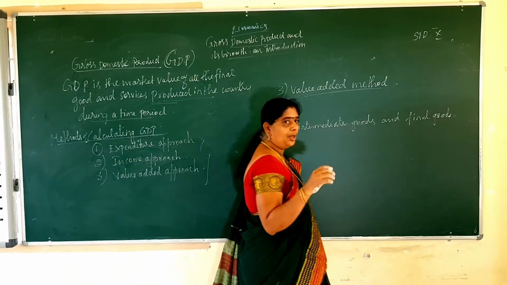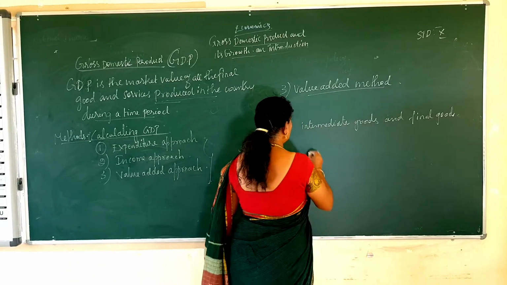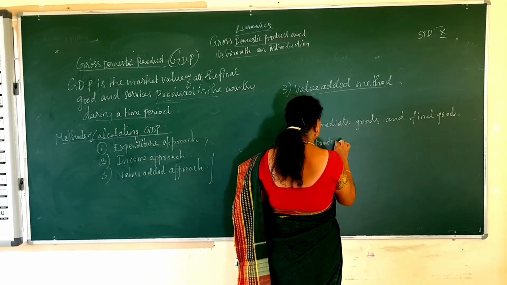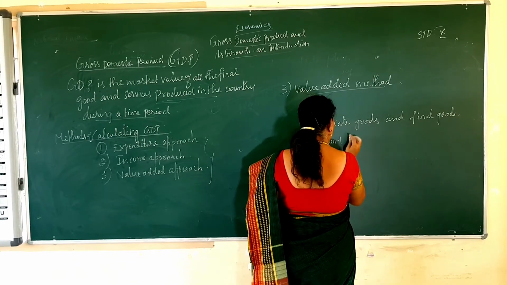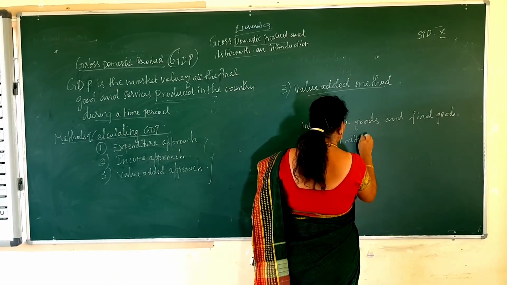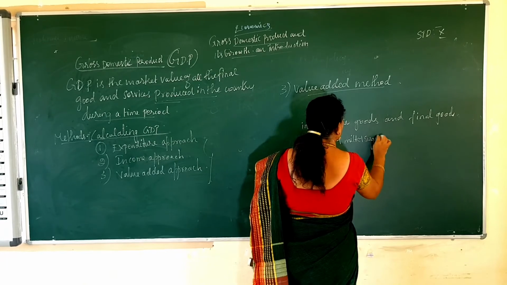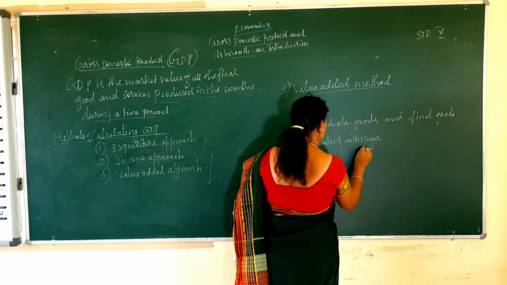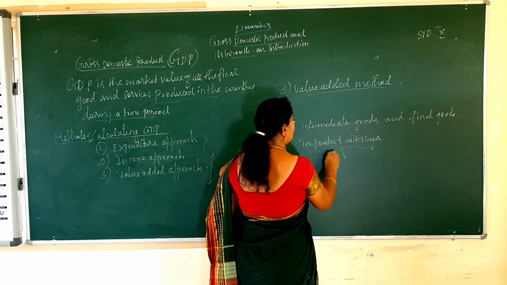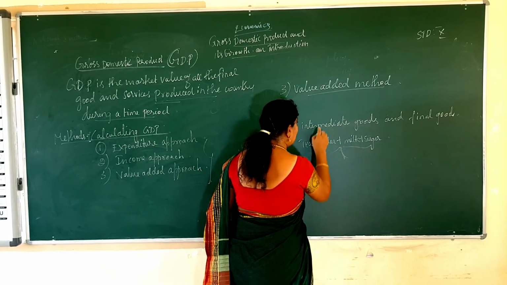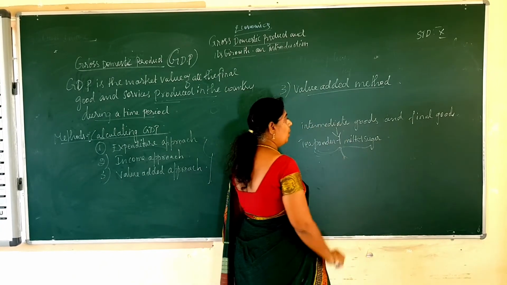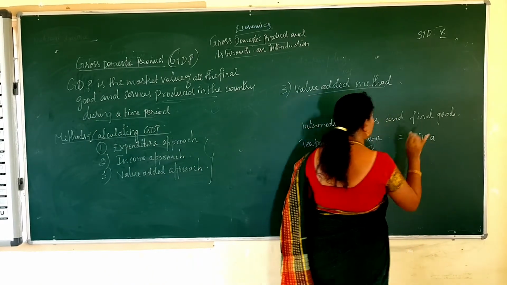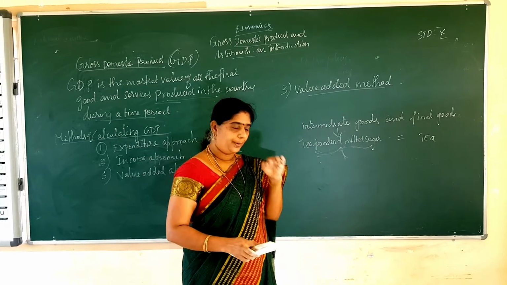We are going to make a tea. So tea powder plus milk plus sugar. What are these all called? These are all called intermediate goods. And what is the final good? Tea. So if you want to prepare a